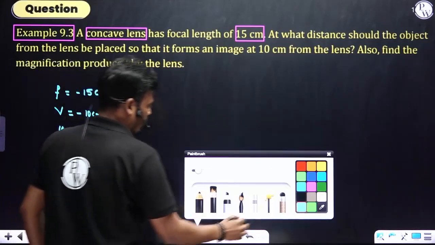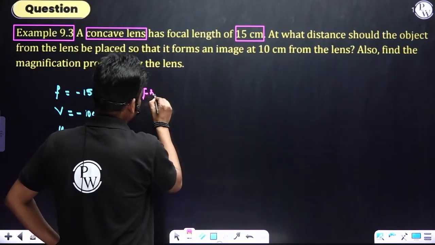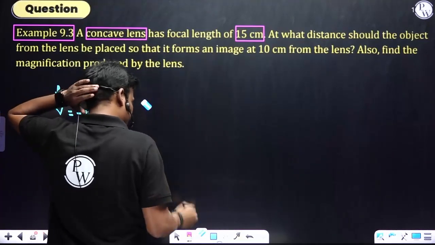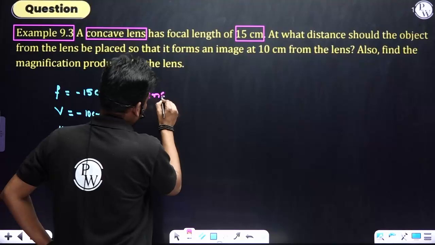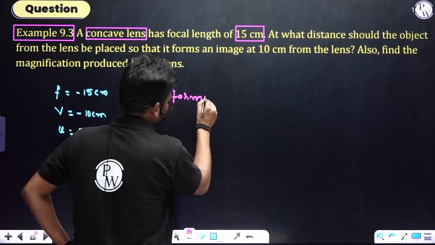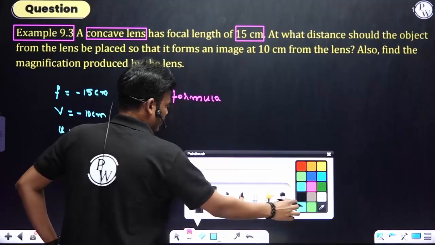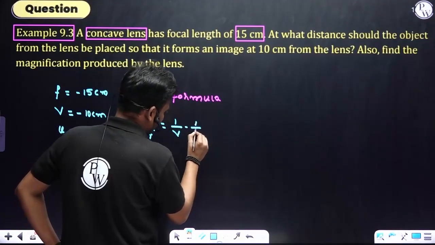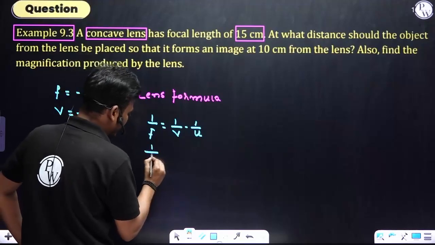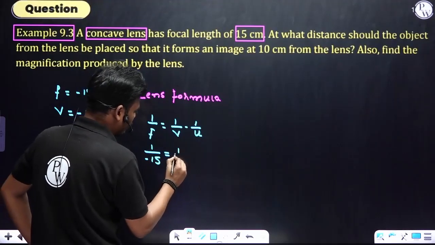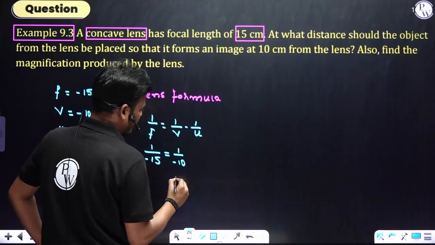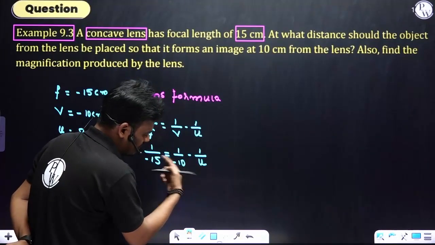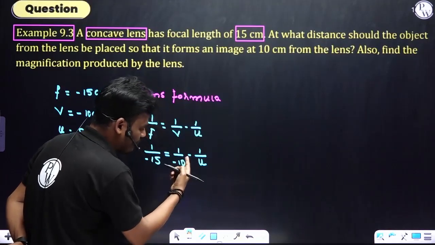So from the lens formula, 1 by f equals 1 by v minus 1 by u. 1 by f is minus 15, equals 1 by v, that is minus 10, minus 1 by u. We'll move this 1 by u to the left hand side.